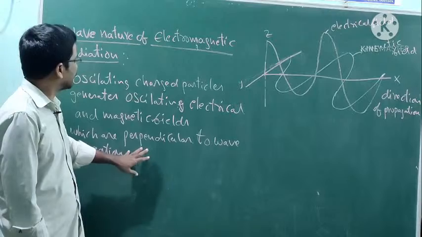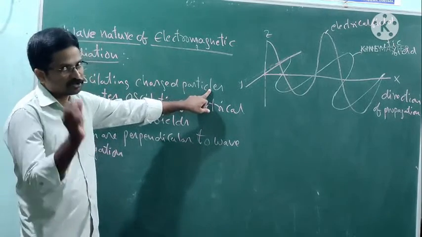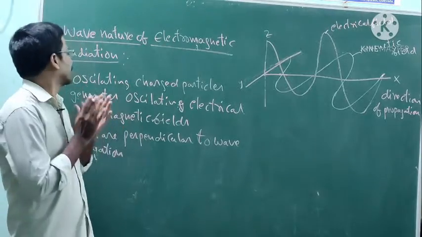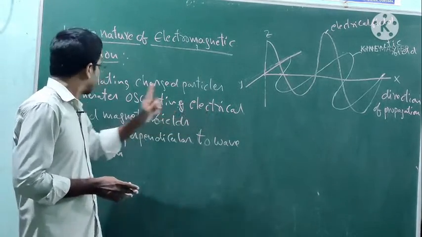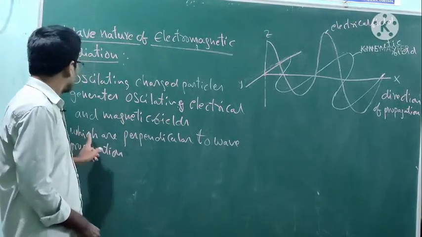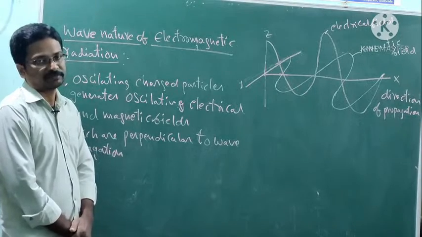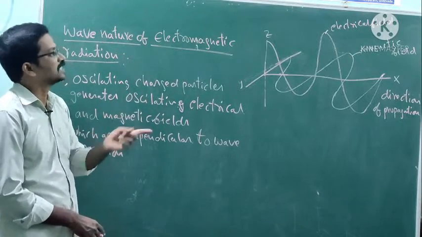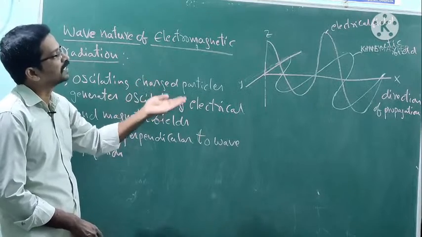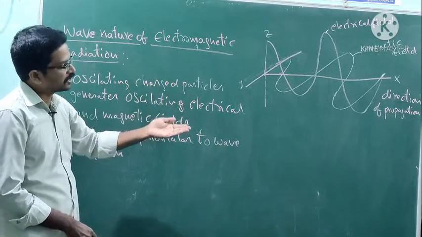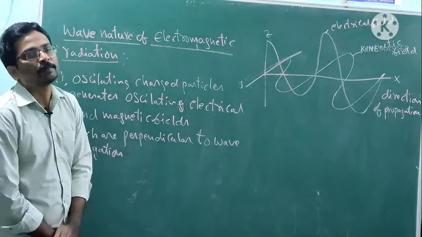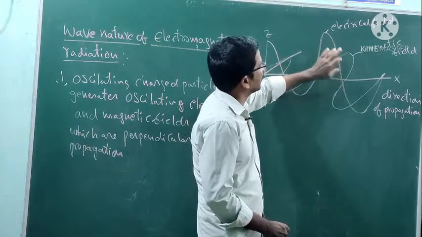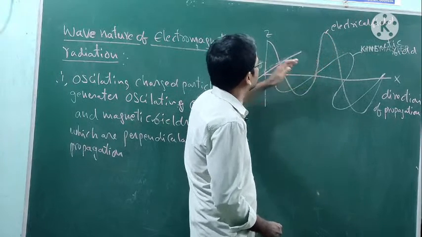Electromagnetic radiation is created by oscillating charged particles, and it has oscillating electrical and magnetic components which are perpendicular to each other for the propagation of the wave.